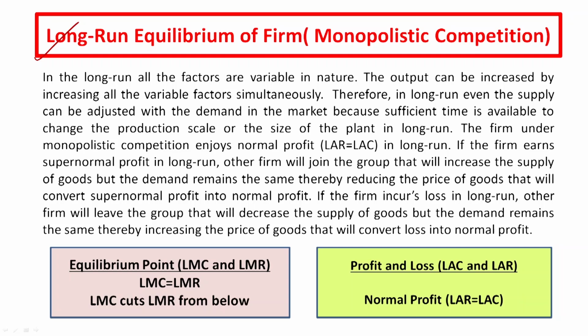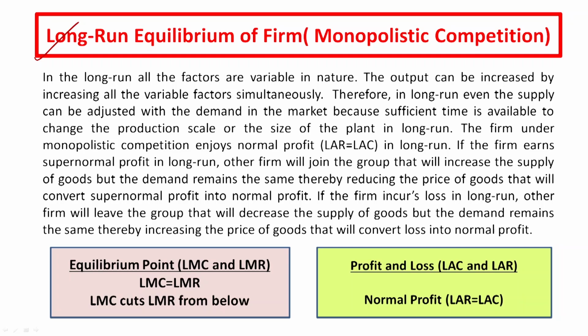Even the production capacity, the plant capacity, and the overall production technique can be changed in the long run because you have sufficient time. If your demand is increasing, you can increase your supply and adjust your supply with the level of demand, because there is sufficient time available to manage the changes in the long run.